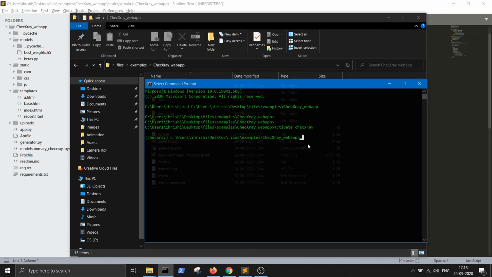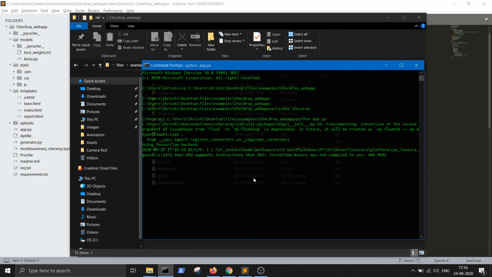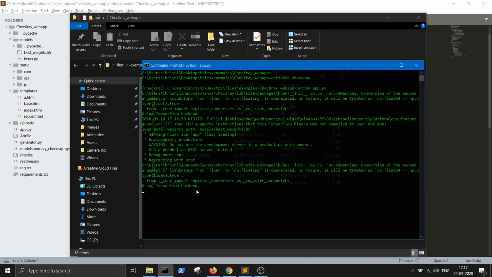All my requirements for the project are already there, and I will run the Python application, app.py. As you can see, it's gathering up resources. This is the model, the best model H5. Now it's running the Flask application.